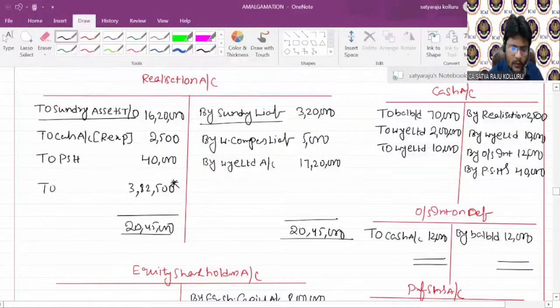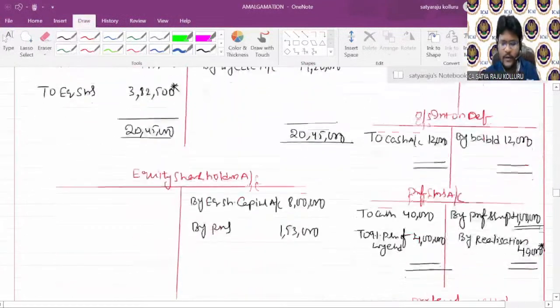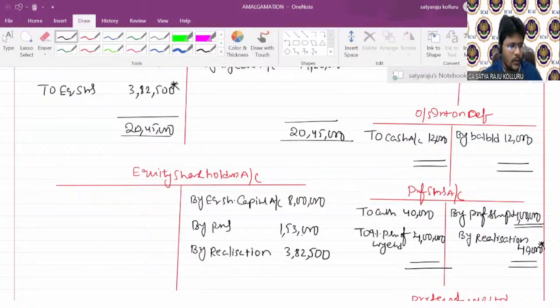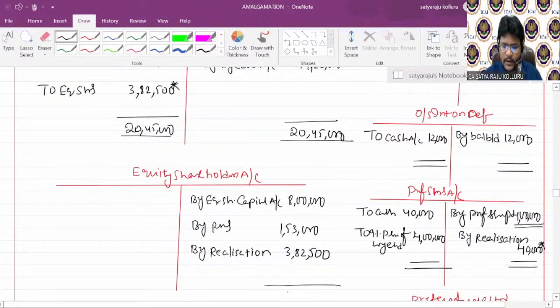It needs to be transferred to equity shareholders account. The profit or loss on realization needs to be transferred to equity shareholders account. Under realization to equity shareholders, then in equity shareholders account by realization, simultaneous posting 3,82,500. Now all of you concentrate. How much balance is there under equity shareholders account? Can you please check after this? 8 lakhs plus 1,53,000 plus 3,82,500. Total how much? 13,35,500 is the balance there.